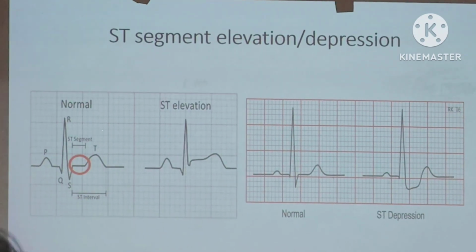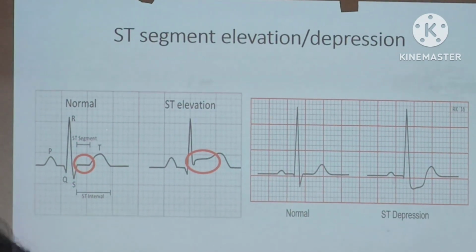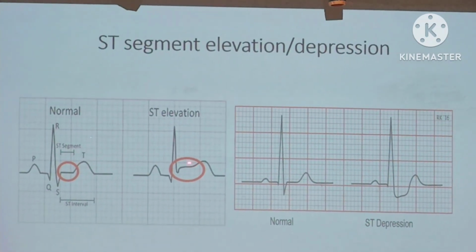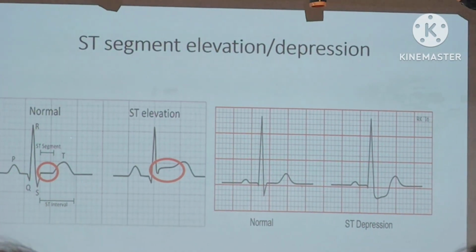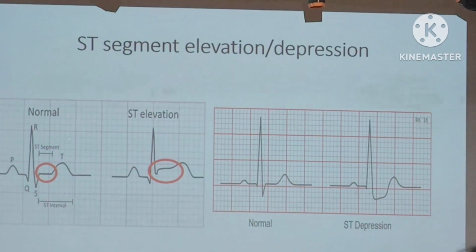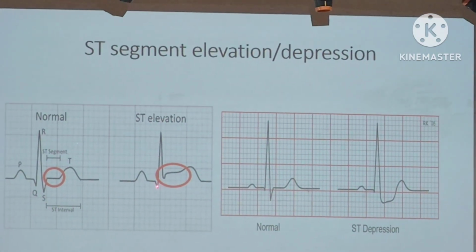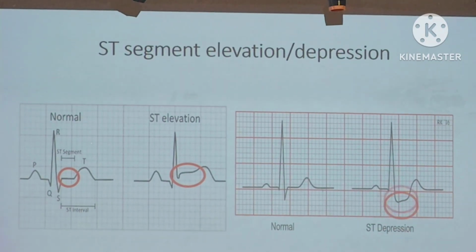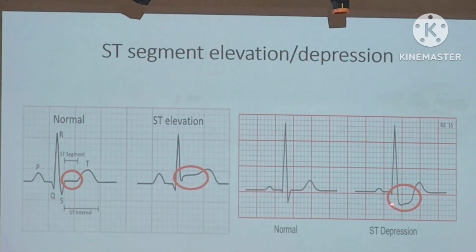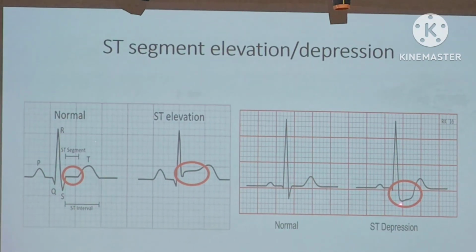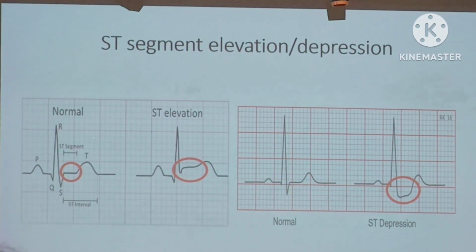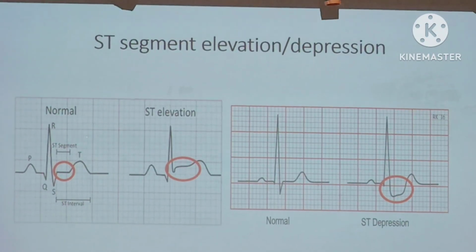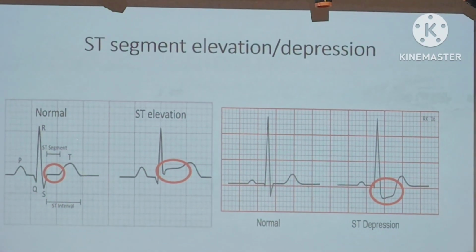So this is a normal ST segment. In ST segment elevation, the ST segment will be elevated. There are so many morphologies of ST segment elevation, but in a nutshell, you can remember that the ST segment will be elevated in STEMI. And in depression, compared to the normal ST segment, the ST segment will be below the isoelectric line. This is above the isoelectric line, this is below the isoelectric line. Easy to understand?